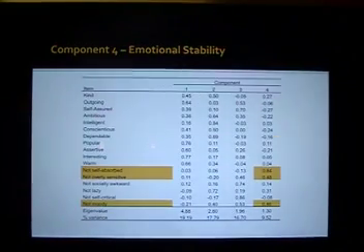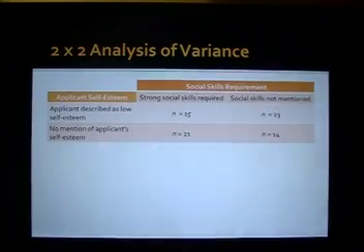The fourth component accounted for 9.52% of the variance. Based on the items that loaded highly on component 4, we called component 4 emotional stability, as all of the items seemed to relate to how emotionally stable the applicant was. For each extracted component, we carried out a 2-way analysis of variance. We checked the assumptions similarly to our previous ANOVAs, and all assumptions were met.